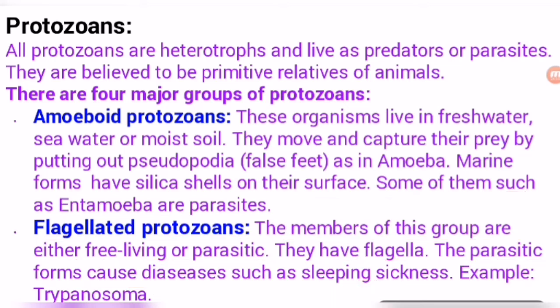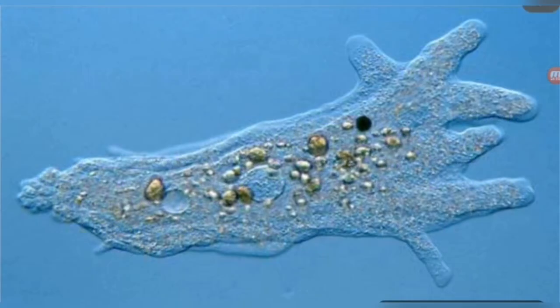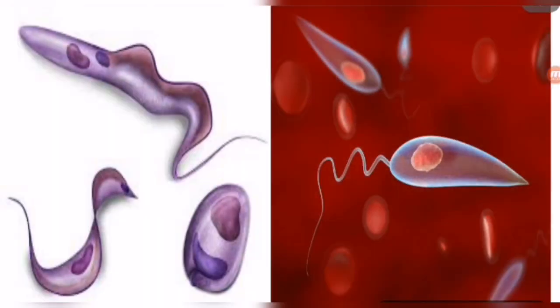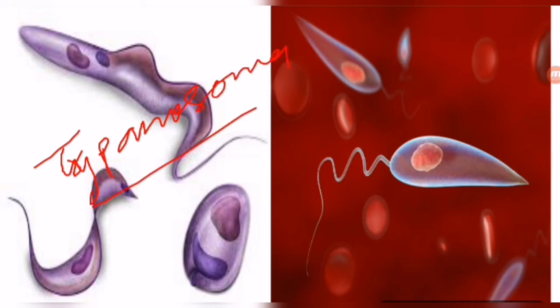So students, let's see the pictures of these protozoans, these two categories, and what they look like. This is amoeba. You are very familiar with it because you have been studying it since lower classes. Now the next one is from the flagellated category, and this one is Trypanosoma. And this one is Leishmania. So this is Leishmania, this is Trypanosoma. These are two examples of flagellated protozoans.